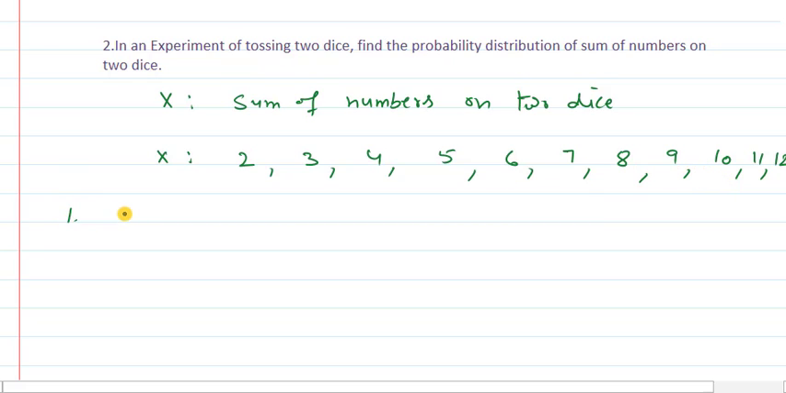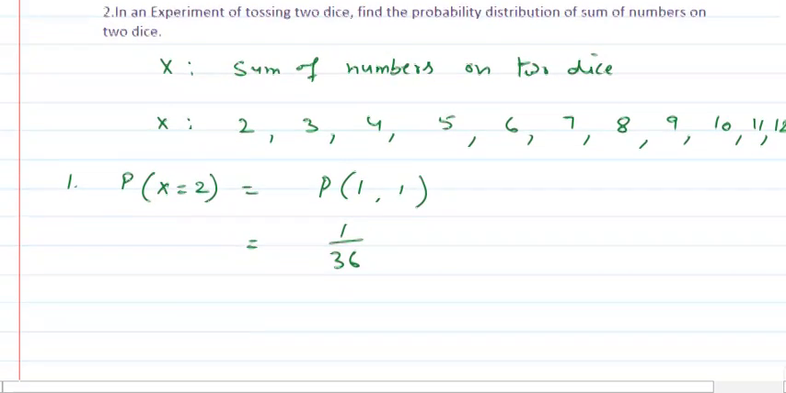First one, probability when x is equal to 2. Clearly we are talking about the sum as 2, and sum as 2 means getting 1 and 1. For the case of getting sum as 2, we have only one outcome out of the sample space which satisfies the condition. So we know that the probability of this case is 1 upon 36. I hope there is no need to explain how we are getting 1 upon 36. You know this very well.